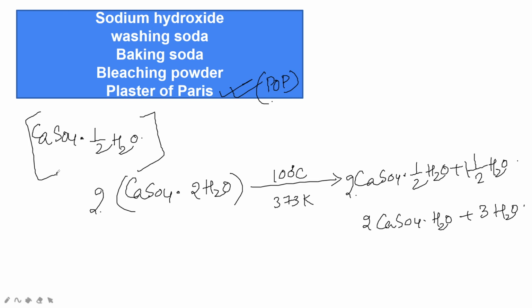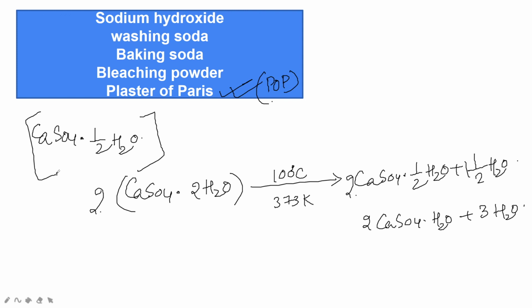Plaster of Paris is a white powder, so we must store it in a moisture proof container, otherwise it will become hard. It is used for making toys, decorative materials, cheap ornaments, and fireproofing material. It is used in chemical laboratories for sealing air gaps in the apparatus. What is the main use of this? You can write it down in the comment section. It is used for making ornamental designs on ceilings of houses and decorating items. The main use is in hospitals for setting fractured bones.